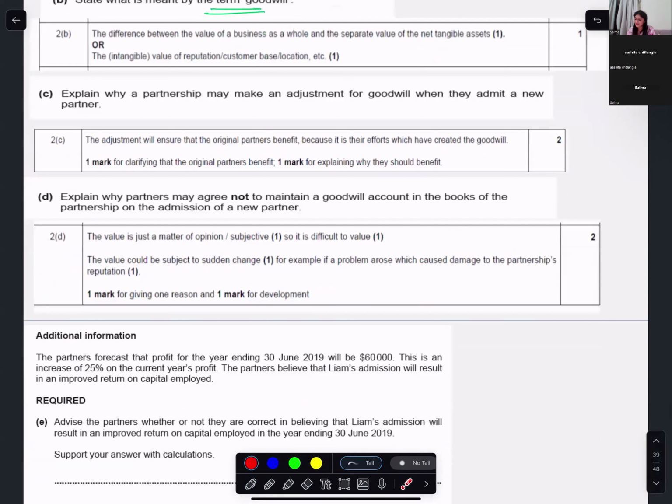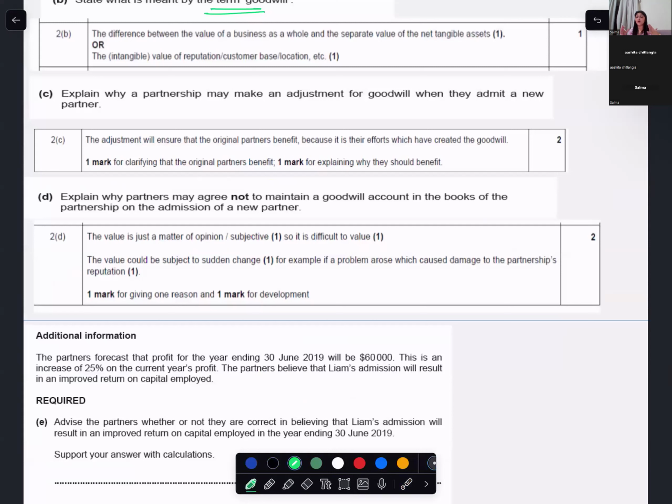Explain why a partnership makes an adjustment for goodwill when they admit a new partner. Whenever we admit a new partner into the business, we ensure that the old partners, the original partners, benefit from the hard work they have done before. The new partner is coming now, but the old partners were working from before. The new partner will come in now and enjoy all the benefits of the old partners' hard work.